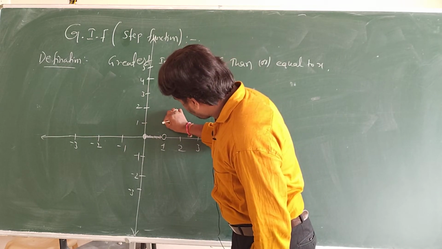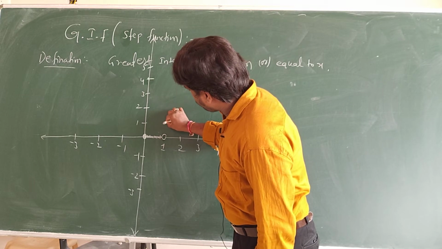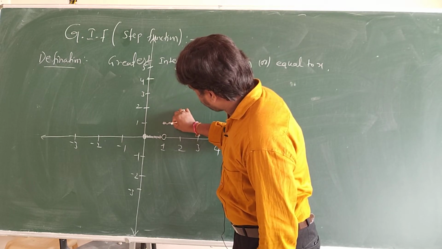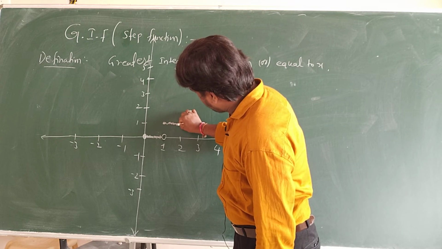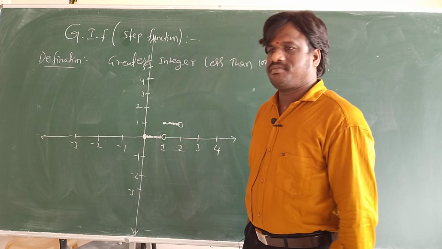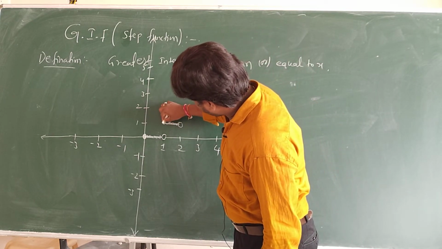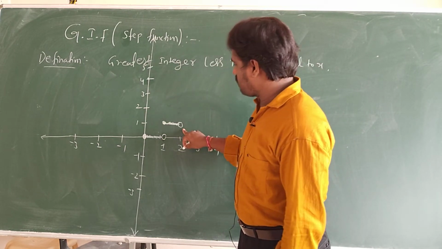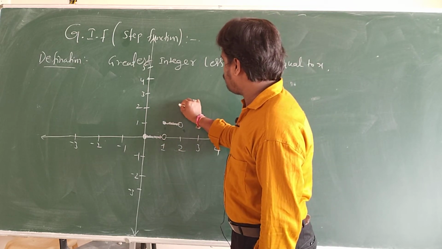Now my next question. I gave 1 as input. 1.1, 1.2, 1.3, up to 1.9, 1.9999, 2 not given. So what will be the answer? 1. This is a hollow circle, this is a closed circle. Now I took from 2.